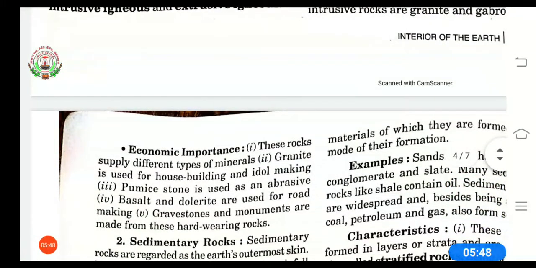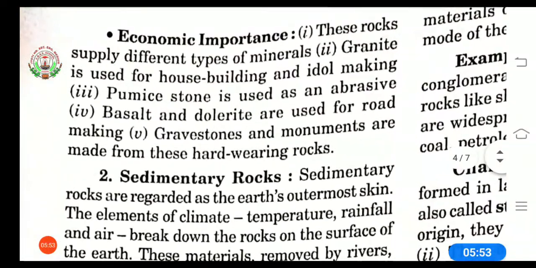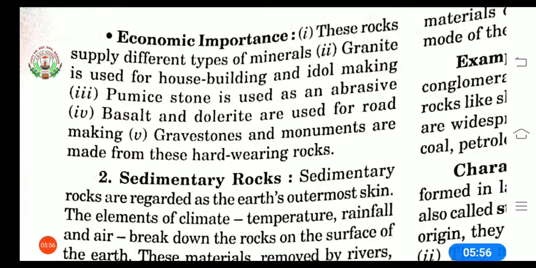Now we have some economic importance of these rocks. First, these rocks supply different types of minerals. Second, granite is used for house building and idol making. Third, pumice stone is used as an abrasive. Abrasive means able to polish or clean a surface by rubbing. Fourth, basalt and dolerite are used for road making. Fifth, gravestones and monuments are made from these hard-wearing rocks.